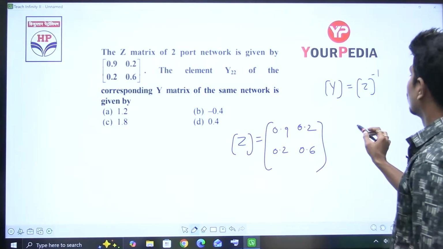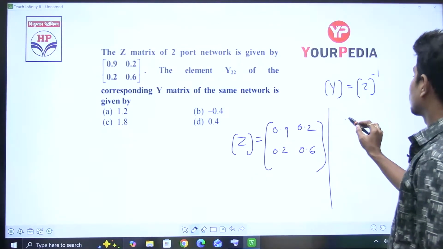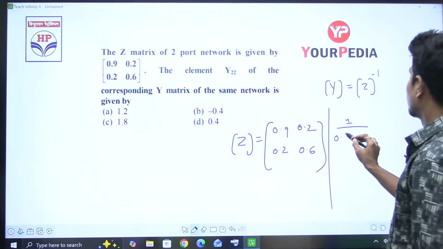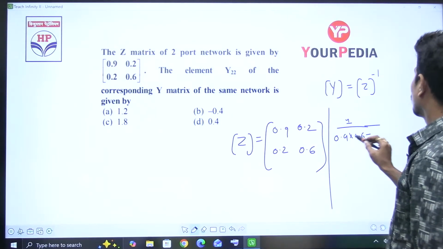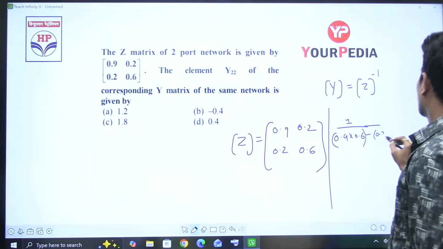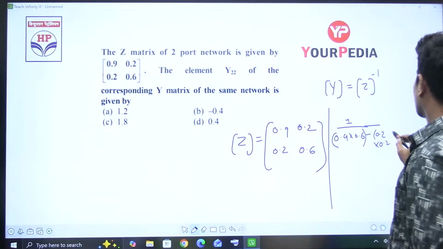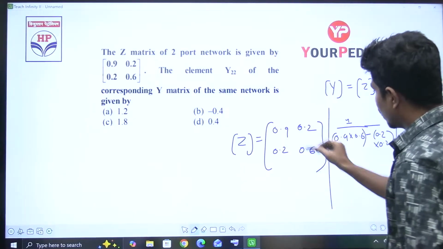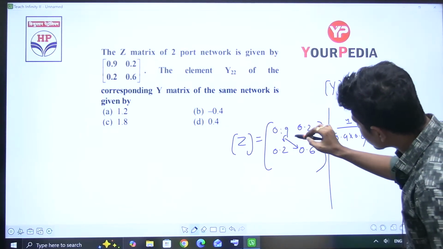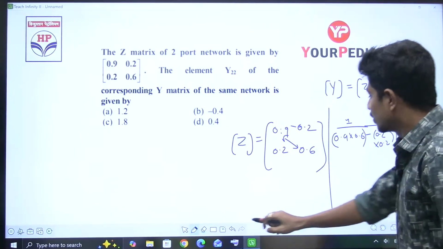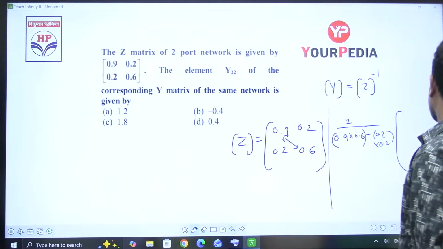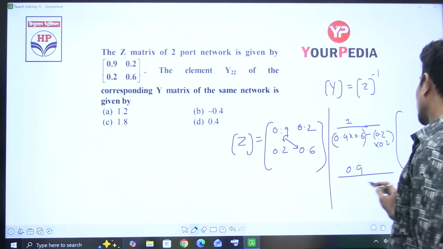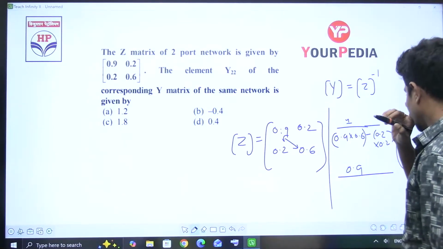What is a matrix inverse? 1 by AD minus BC: 0.9 into 0.6 minus 0.2 into 0.2. I'm finding only the last element. The two diagonal elements are exchanged and the other two have their sign changed. So the answer is 0.9 by (0.9 into 0.6).